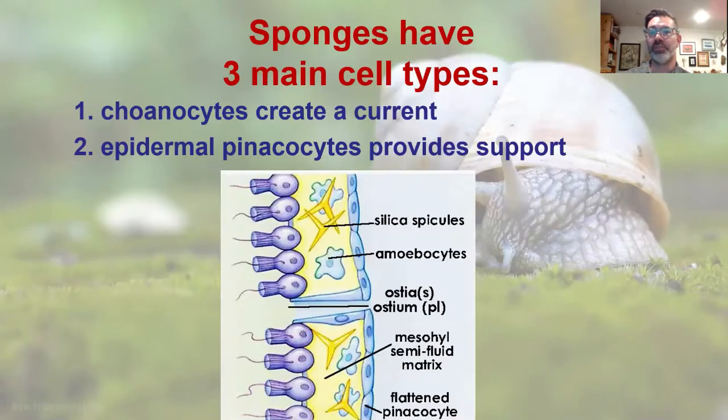Sponges have three main types of cells that look different and serve different purposes. Choanocytes I have already mentioned. These are the ones that are used to gather food, oxygen, and gametes. The outside of the sponge is covered in flat cells called pinacocytes that form a skin around the sponge that supports and protects the inner cells.